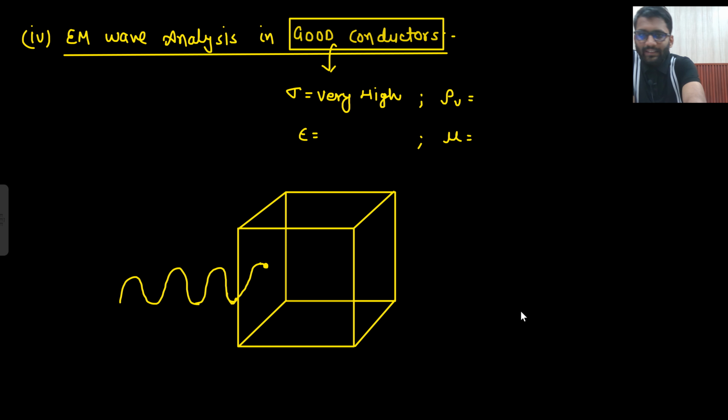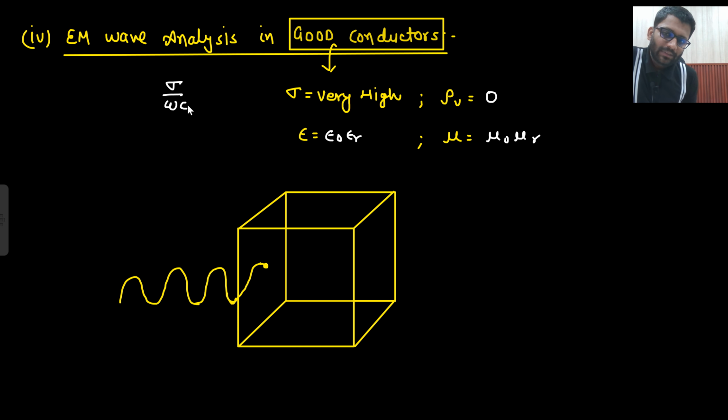Yeah, so let's analyze EM wave in a good conductor. Okay, so now sigma will be very high here. Certainly we will consider a charge free region, so rho v is equal to 0. Epsilon will be equal to epsilon naught epsilon r, and mu will be equal to mu naught mu r. And instead of writing sigma to be very high, we should write sigma upon omega epsilon is much greater than 1. The condition for good conductor is this.